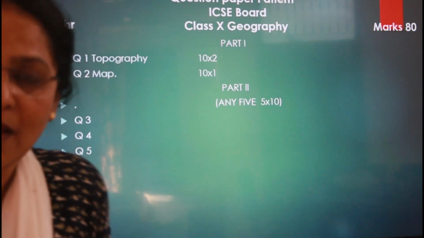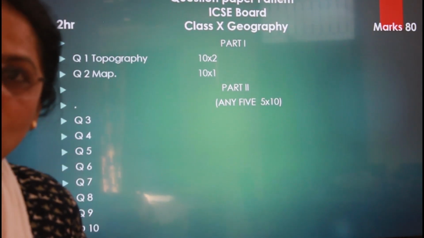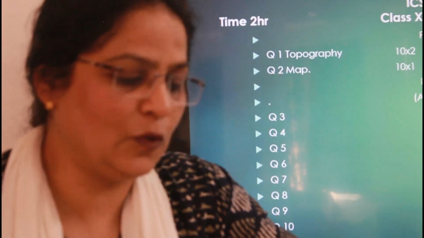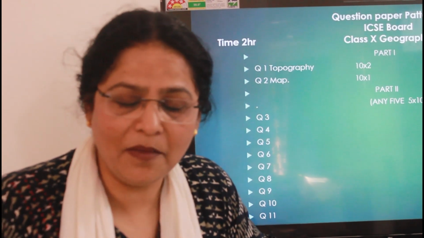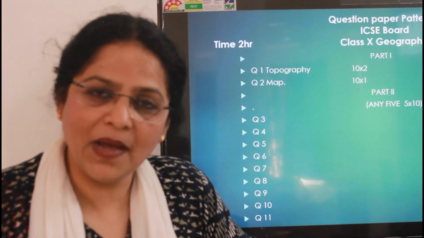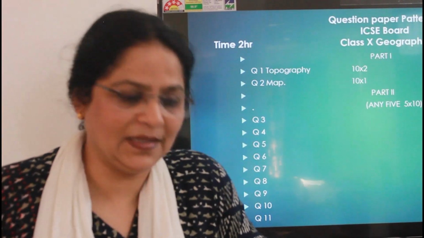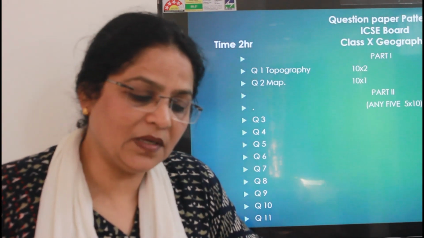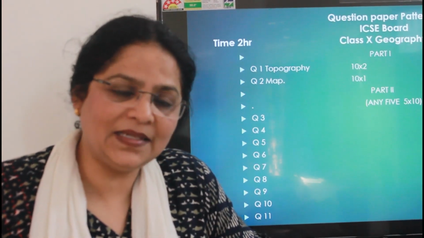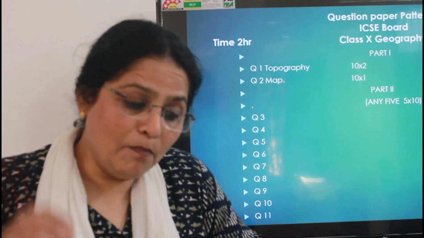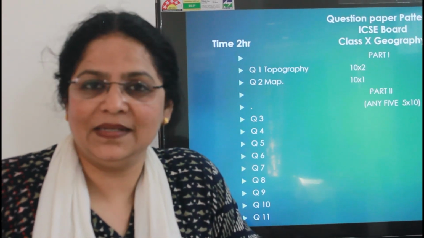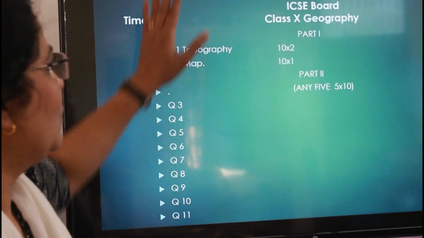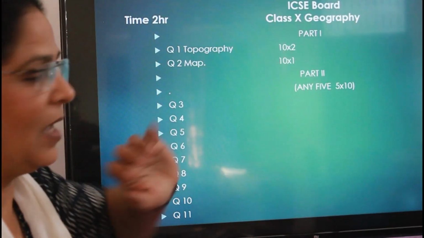In part 2, there will be altogether 9 questions, and out of 9 questions, you have to attempt any 5. Each question carries 10 marks. Part 1 is obligatory, it is compulsory, but there is choice only in part 2. Each question has 4 subdivisions, that is A, B, C, D, carrying 2 marks, 2 marks, 3 marks, 3 marks. Each sub-question may or may not have further sub-questions. So this is the question paper pattern of geography.